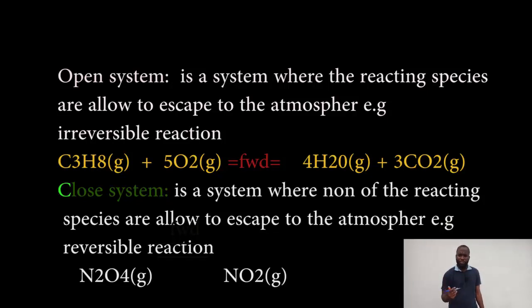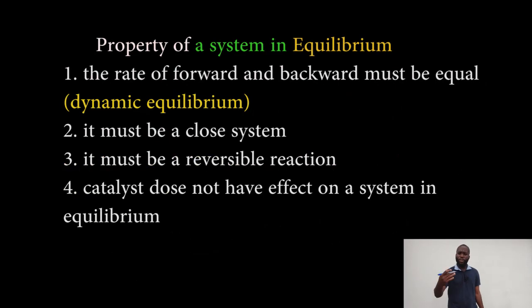Now, before I proceed, we will look at the properties of a system in equilibrium. I know there are numerous properties, but I'll mention a few. Number one, such a system must be in a dynamic equilibrium, which means the rate of forward reaction must be equal to the rate of backward reaction.